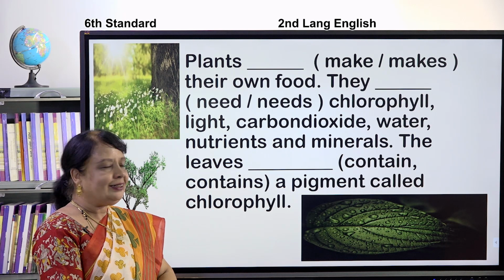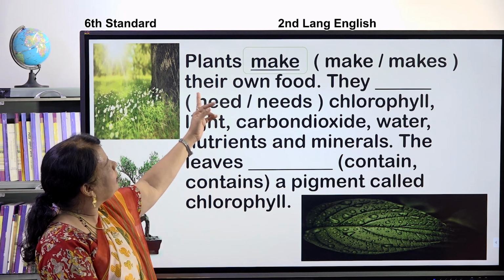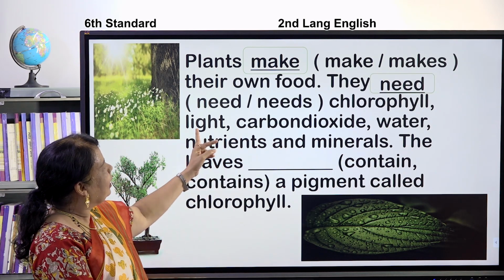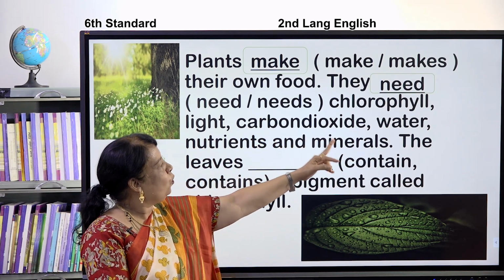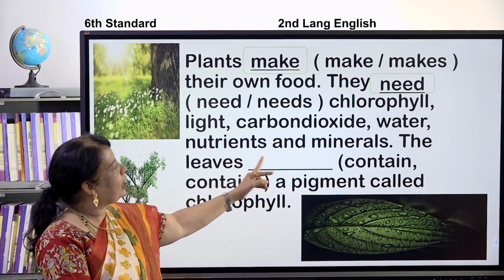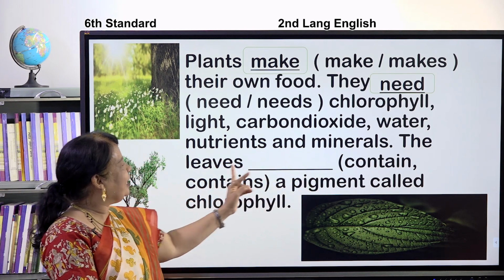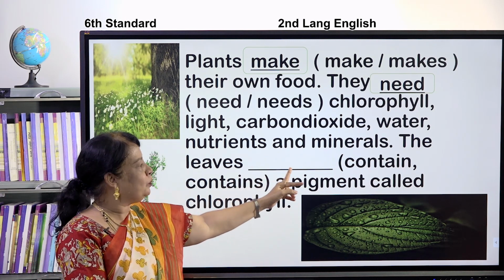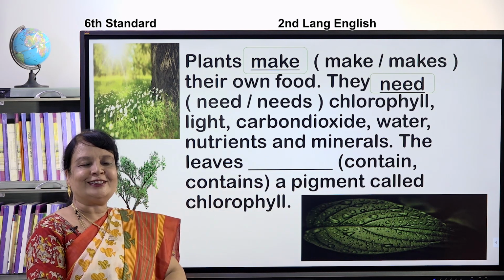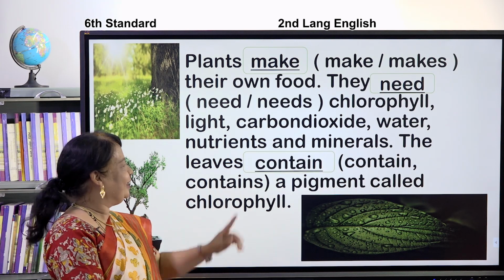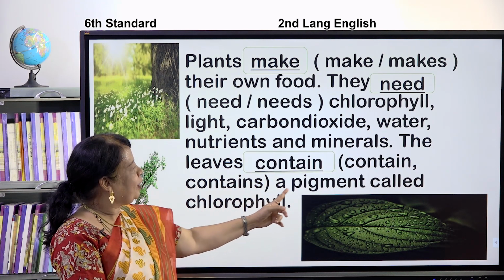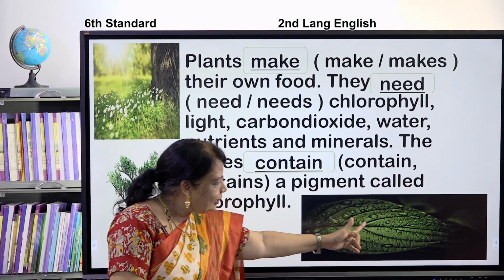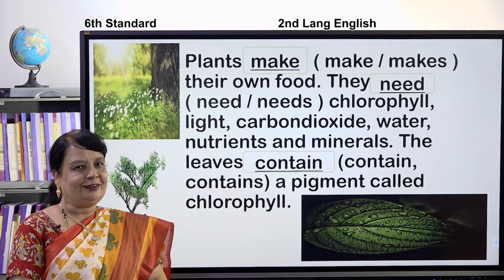Shall we do? Yes. Plants make their own food. They need chlorophyll, light, carbon dioxide, water, nutrients and minerals. The leaves. Leaves means plural. So, when it is plural, here it should be without 's'. Very good, children. The leaves contain a pigment called chlorophyll. Can you see the green color, children, here? This is called chlorophyll. Shall we continue?